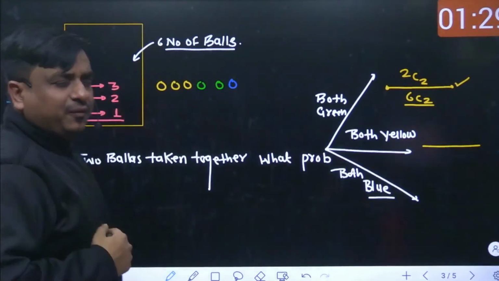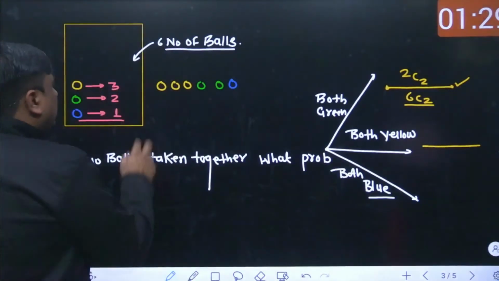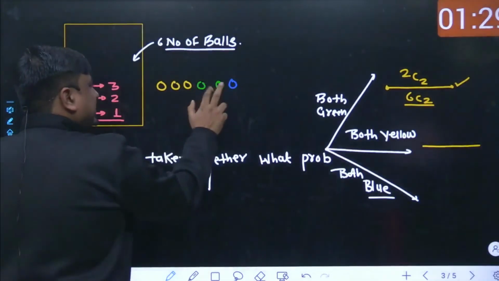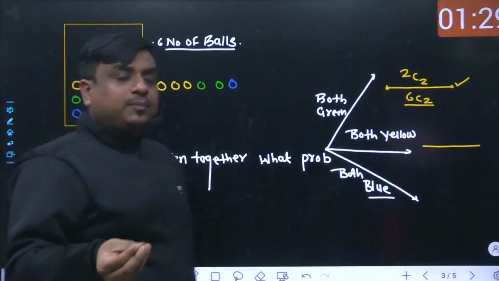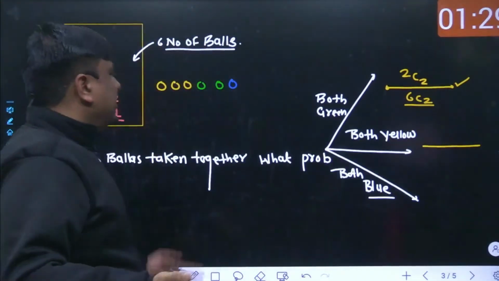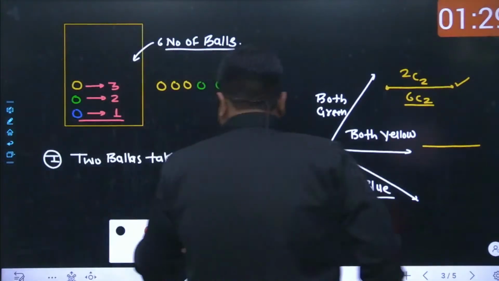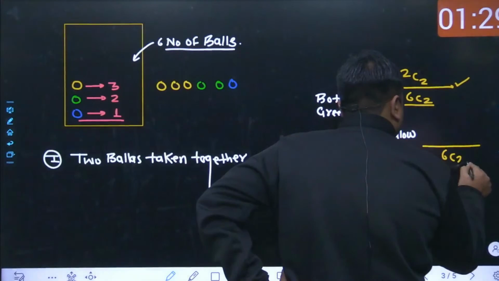How many different ways 2 balls could have been selected out of these 6 balls? You could have selected the first two, or the alternation. Anyways, you need not count all of them. You can simply use the concept of combination. So again, there are 6C2 different ways you could have done it.